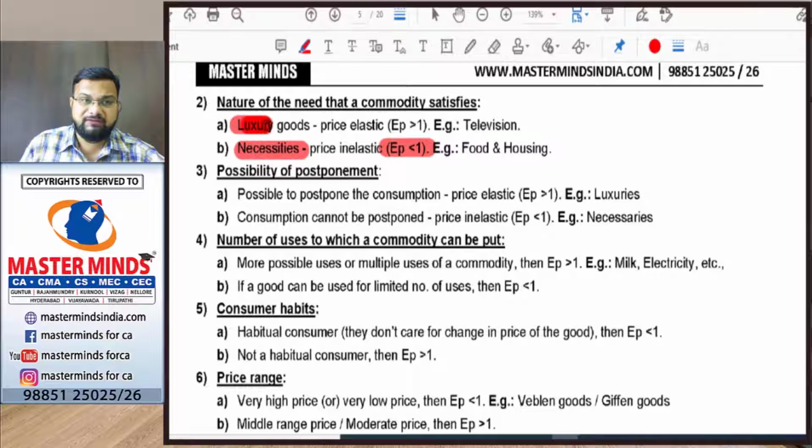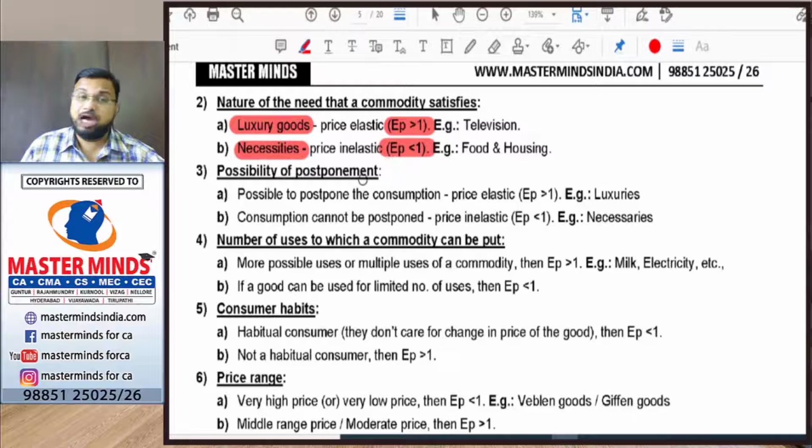But when it comes to luxuries, if the price of the good increases, people will postpone the consumption of that good. Suppose AC is a luxury good for us. If the price of AC decreases by 5,000 rupees, people will start buying more and more ACs. If the price of ACs increases by 5,000, say from 30,000 to 35,000, people will postpone it for some other time. So in case of luxuries, as there is no compulsion to consume them, they are not necessaries. We can survive without luxuries. So if the price of luxuries increases, there will be a considerable fall in demand. That's why the price elasticity will be greater than 1.